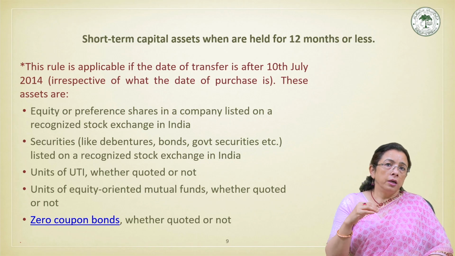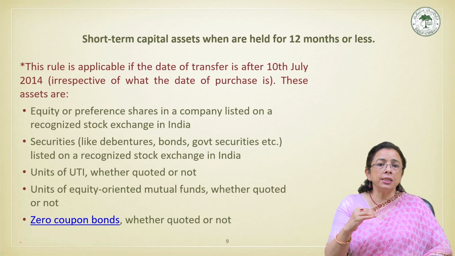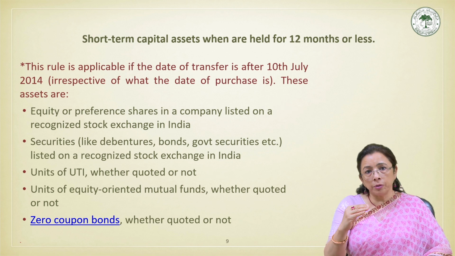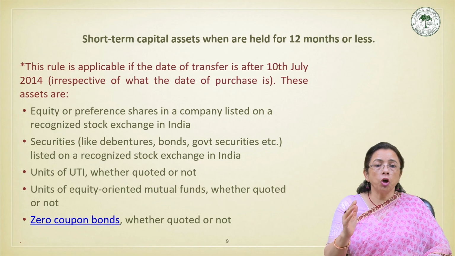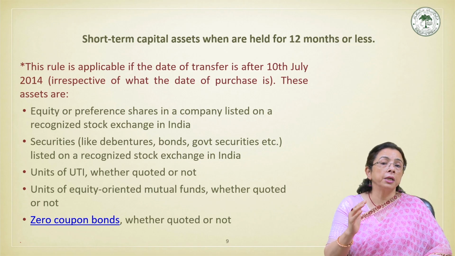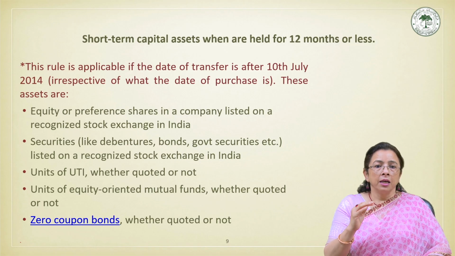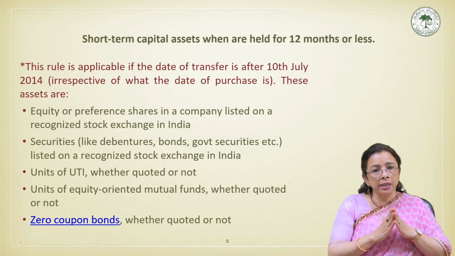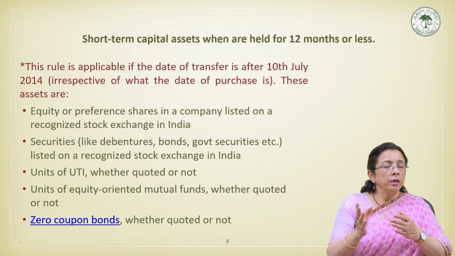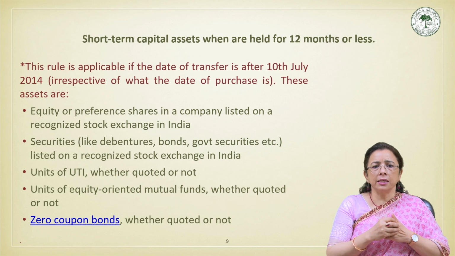If any of these specified assets are held for a period of 12 months or less, they are classified as short-term capital assets, and any gain arising from their transfer is treated as short-term capital gain. Conversely, if the holding period exceeds 12 months, then the asset is regarded as a long-term capital asset and the applicable tax treatment changes accordingly, including indexation, etc., as I said.